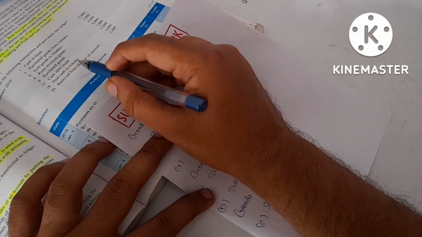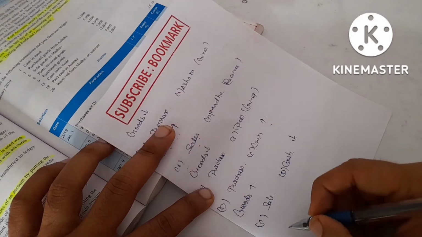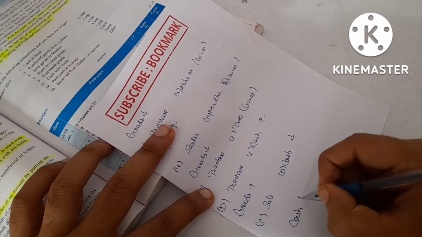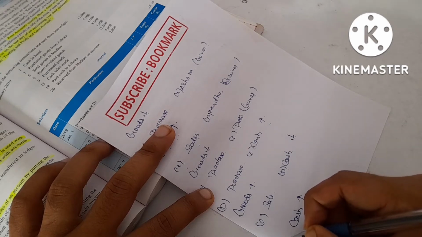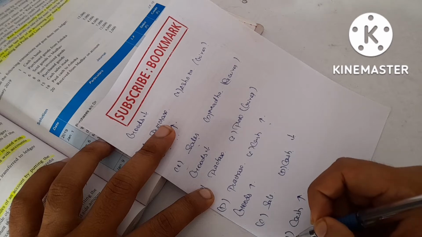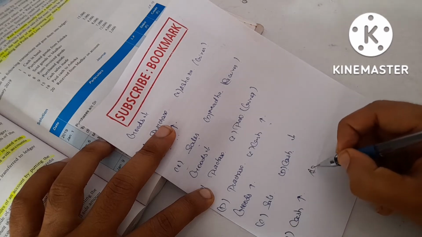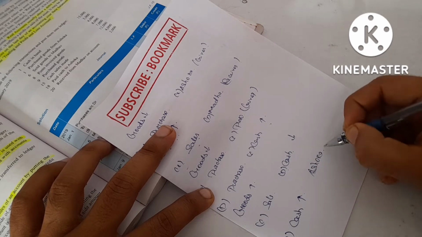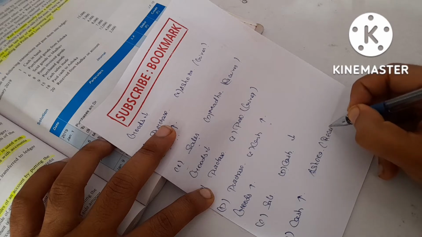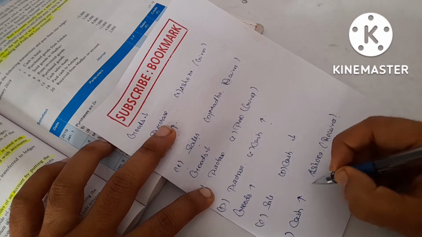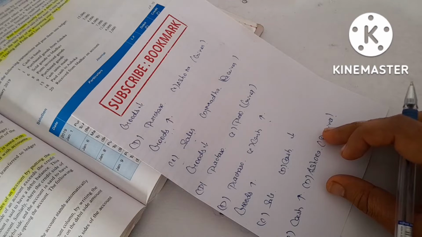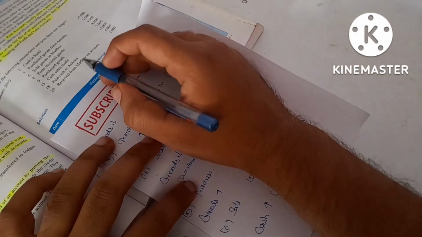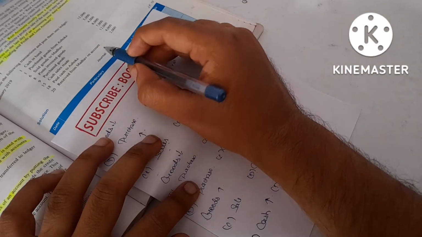Next one, paid cash to Ashok. Here cash is going out, so credit what goes out. To whom did we pay? Ashok. In this case Ashok is a receiver, so debit the receiver. And then received from Madhav on account 2000.